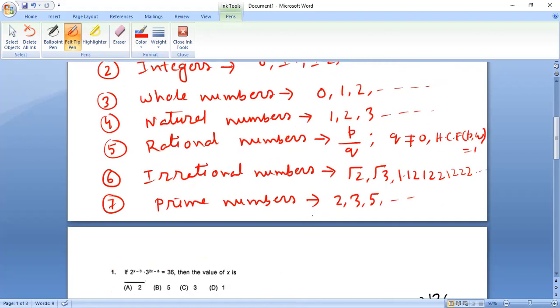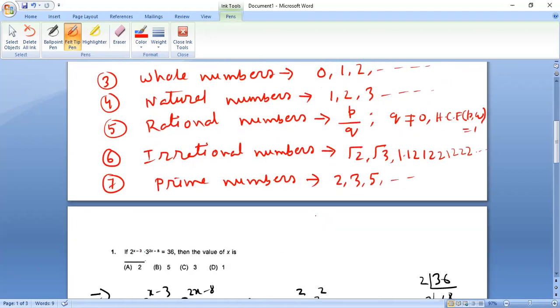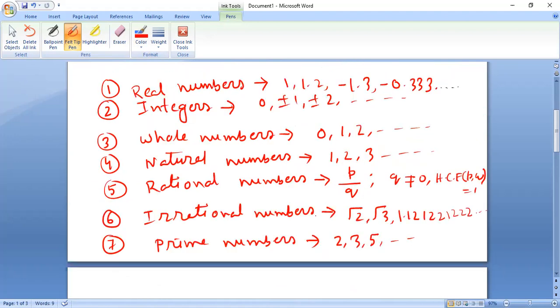Next, we have prime numbers. Prime numbers are those numbers which are divisible by 1 and that number itself. It has no other divisor other than 1 and that number itself. Namely, it has two divisors, 1 and that number itself. So 1 is not a prime number because 1 has only one divisor, 1 itself. But we need exactly two divisors.